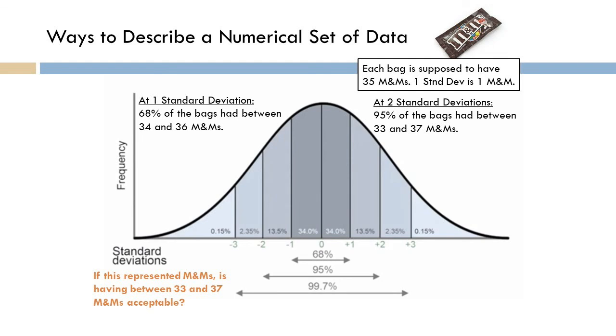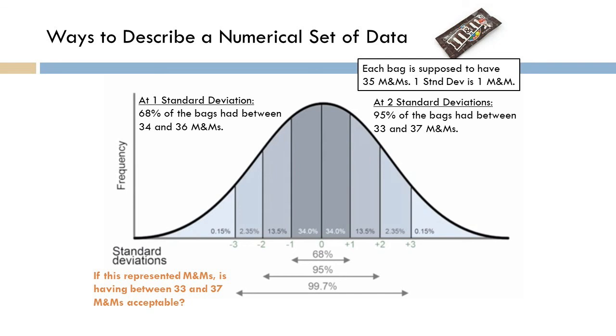At 2 standard deviations from the mean, you'll find that 95% of the bags that we opened had a count between 33 and 37. So the question is, is having 95% of the bags between 33 and 37 M&Ms inside of it acceptable?